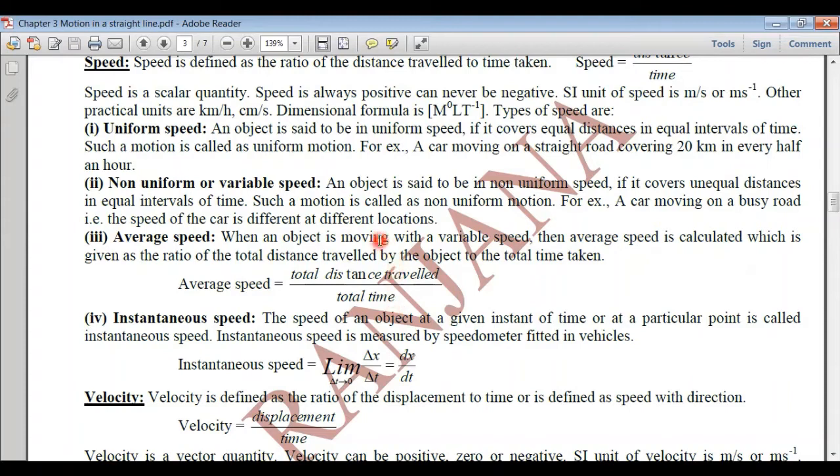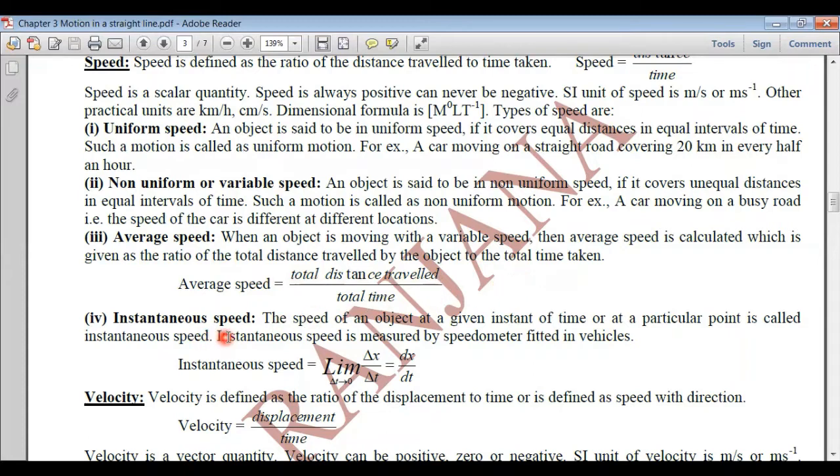For example, a train moving from Kota to Delhi will have variable speed. Its speed will not be constant in between. It will stop at so many stations. So its speed is not constant. So whenever the speed is variable, we calculate the average speed. Suppose the distance between Kota and Delhi is 500 kilometers and the train takes 5 hours to complete this journey. So its average speed will be 500 kilometers upon 5 hours, that is 100 kilometers per hour.